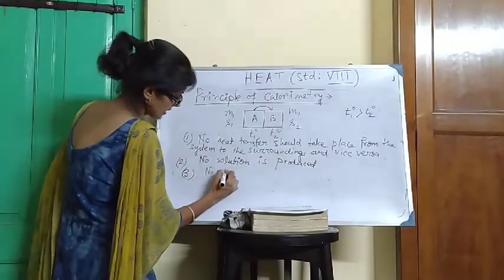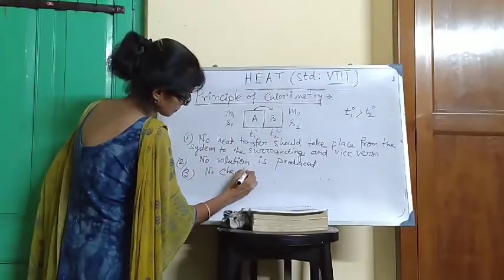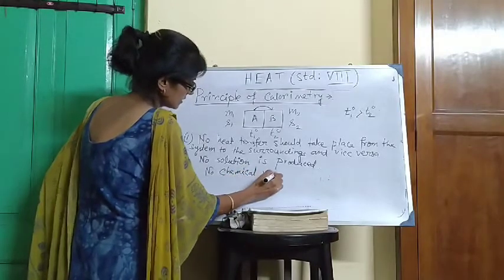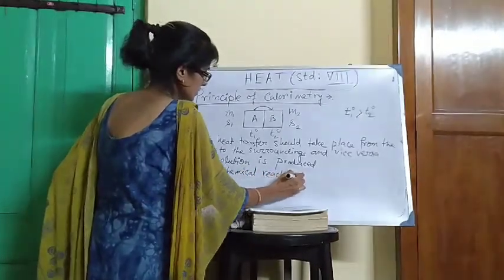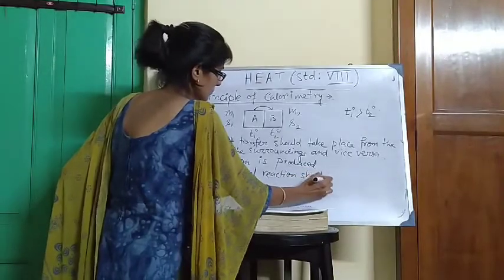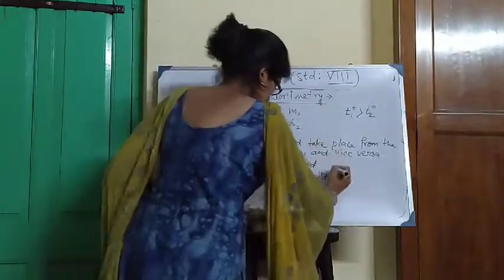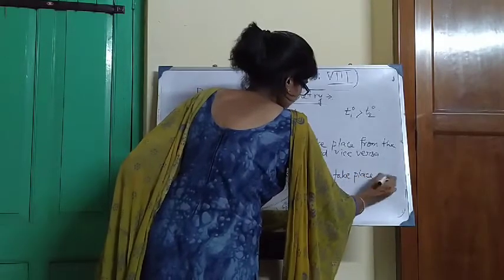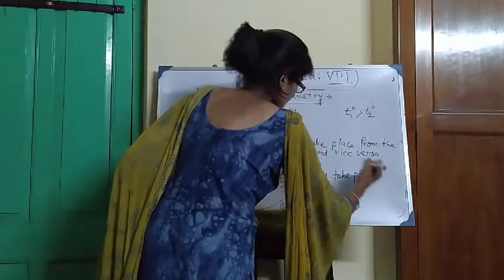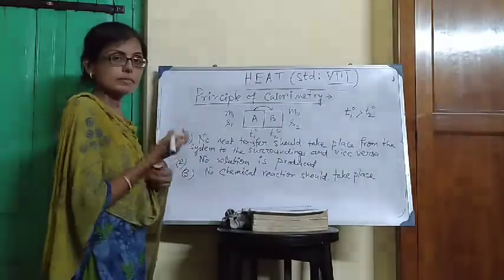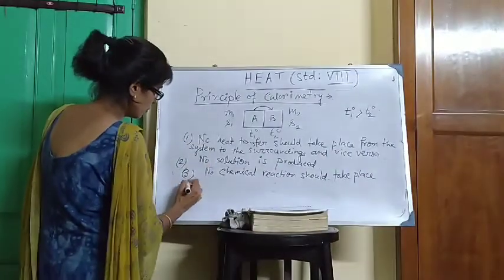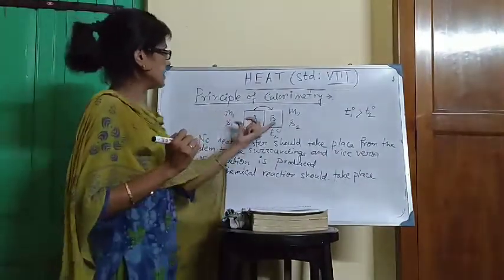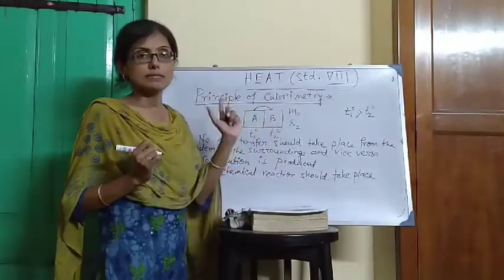So no chemical reaction should take place in the composite system, means in the components. Number four, no change of state should take place.